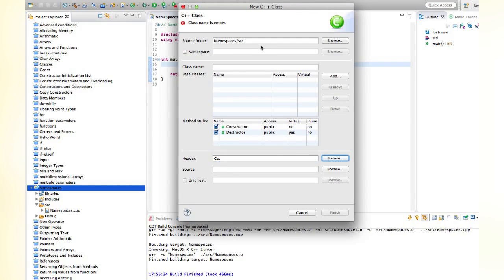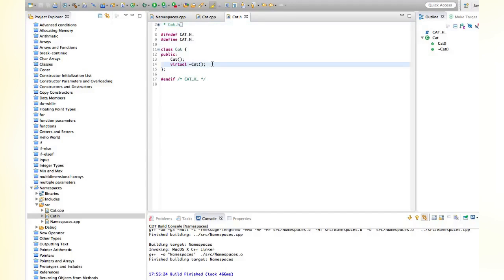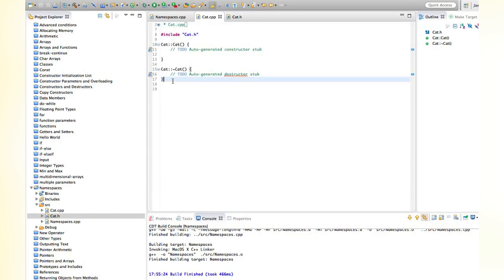So, I should have typed up here actually first. Then it will fill in header and source for me. But anyway, let's create that class. And I'll just give it one method just to kind of have it do something. So let's say void speak here. And of course the implementation goes in the CPP file. So we can say void cat::speak. And let's have just like a cout in there, meow, which is what cats usually say.